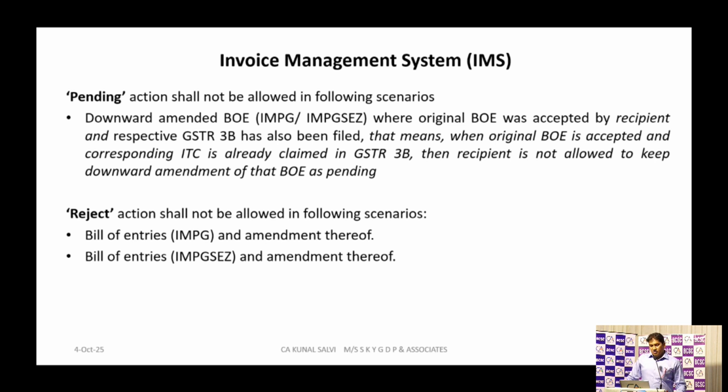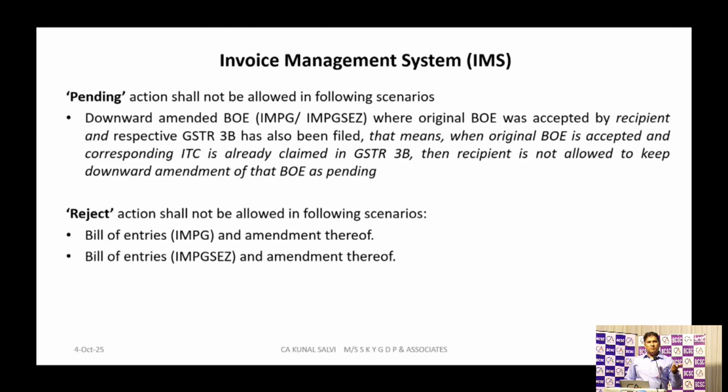For rejection, action shall not be allowed. Reject action shall not be allowed. There are three actions I have mentioned: one is accept, second is reject, and third one is pending. We discussed acceptance. If you accept a specific transaction or invoice, it will flow to the GST 2B. The third one is pending.